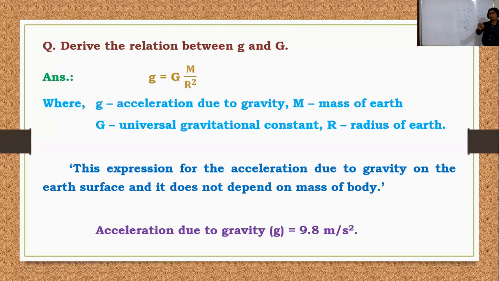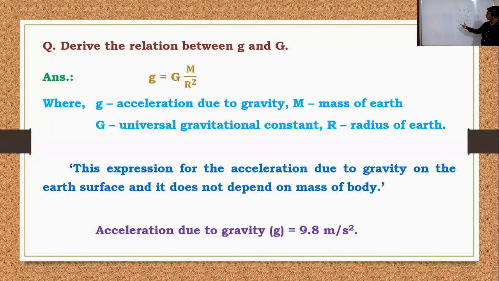Again, this is an important point. This will definitely be asked in your examination as an objective type question. Small g does not depend on: options are capital G, capital M, small m, capital R. So the answer is small m, because small m means mass of the object. So small g, acceleration due to gravity, does not depend upon mass of the object.